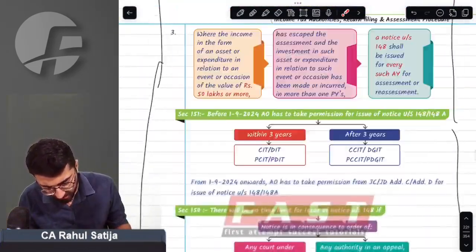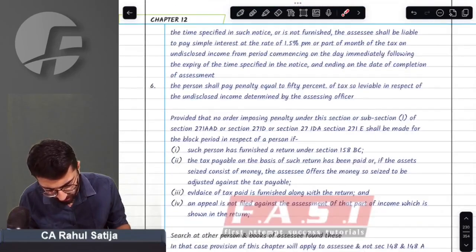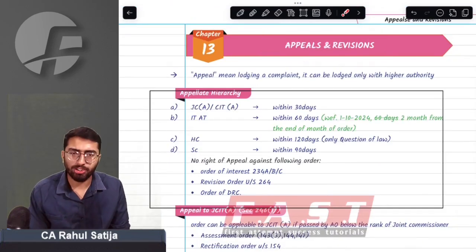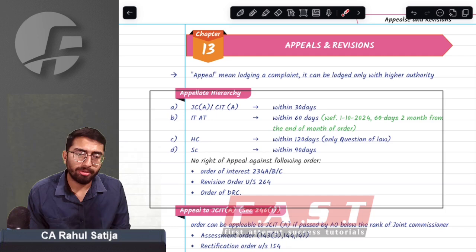The search assessment case, we'll study later on in detail, at last. In case of appeals and revisions, what changes has the government brought in appeal?